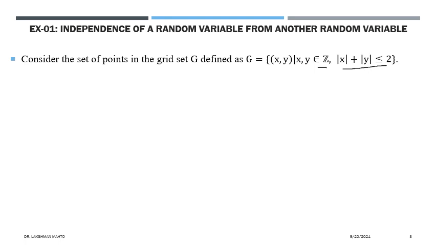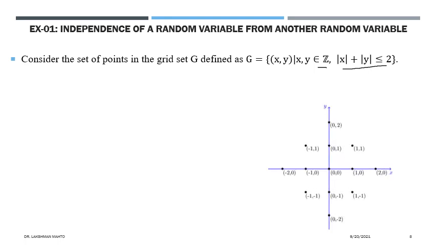If someone is willing to visualize it, you can visualize it this way. These are the points. You will get this diamond shape, and these are the possible points. You can count how many points there are. In G there is definitely a finite number of points, so we can simply say that G is a finite, or countable, set. Counting 1, 2, 3, 4, 5, 6, 7, 8, 9, 10, 11, 12, 13, in total we observe 13 points here.